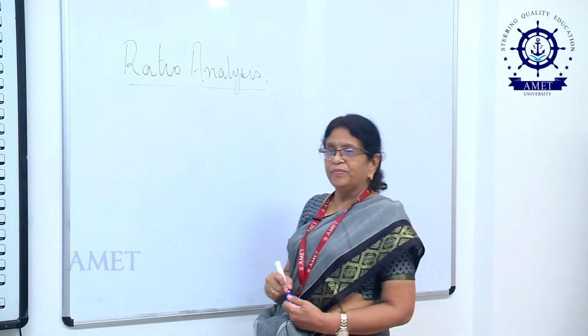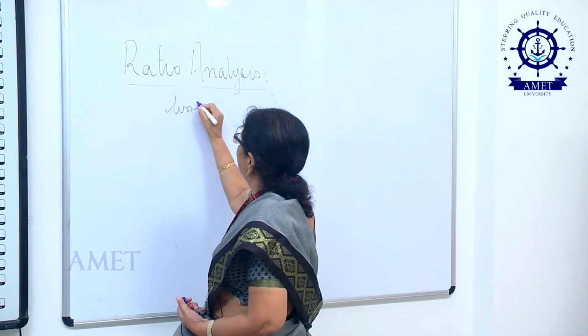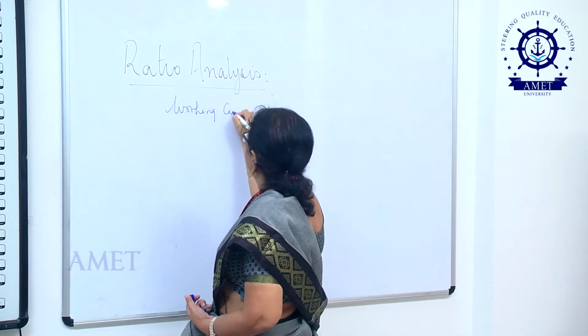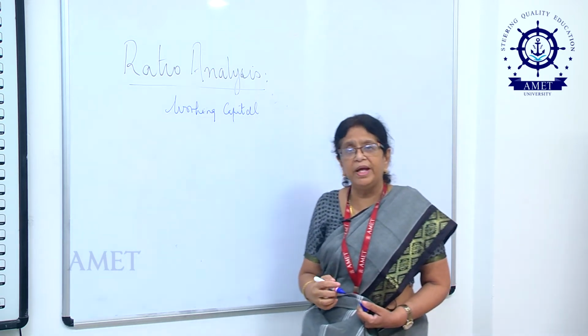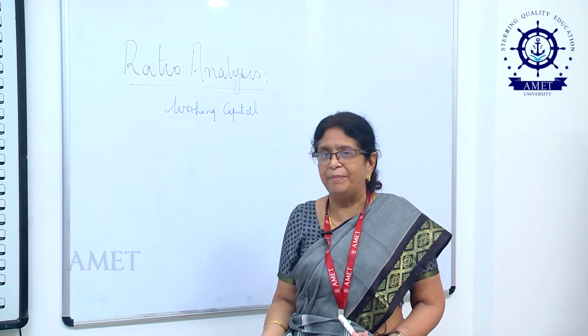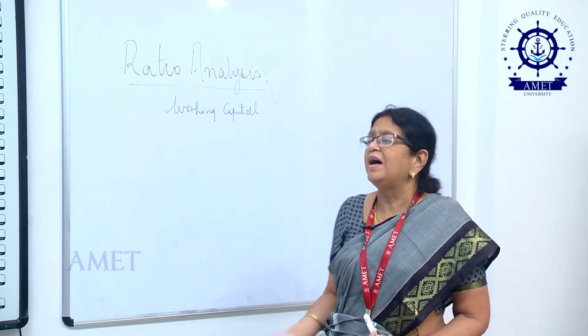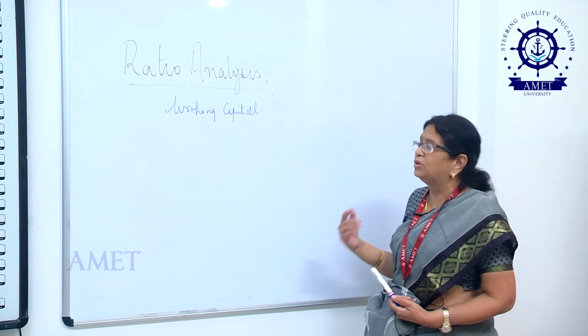Now, we all know there is a concept called working capital. What is the meaning of working capital? Working capital means capital that is required to meet your day-to-day expenses. On a recurring basis, many expenses are incurred by the business, and it is this working capital that helps the company to meet those costs.